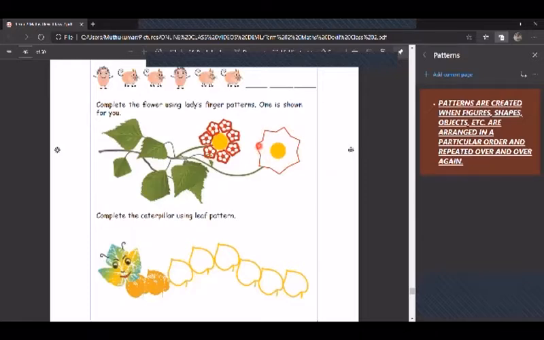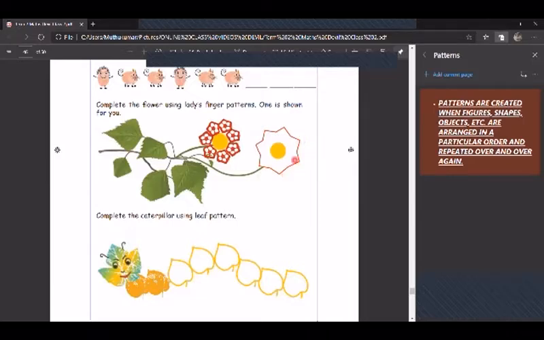Red, orange, yellow, red, orange, yellow, or red, red, orange, orange, or red, blue, red, blue. Any colors you can use, but it should be in a pattern, in a sequential order, in a repeated order. Okay, children, it should be repeated over and over again in the same order. If you place one red, one orange, the next should be one red, one orange, like that. If it is two red, two orange, you have to repeat the same pattern.